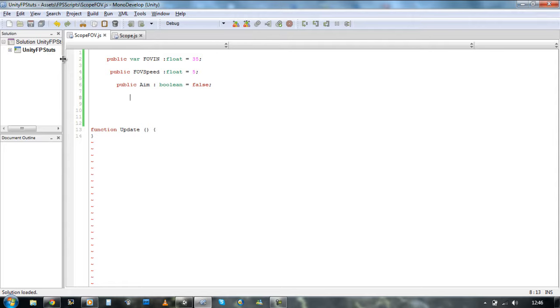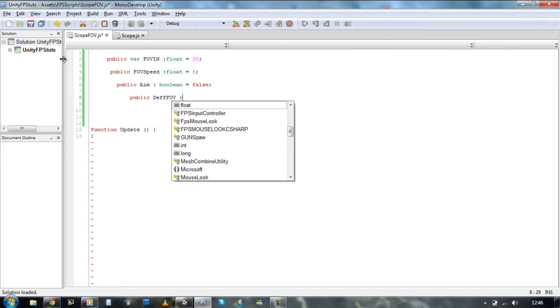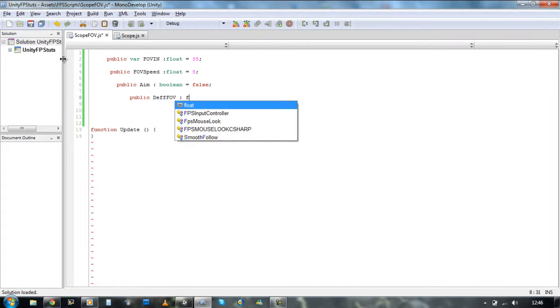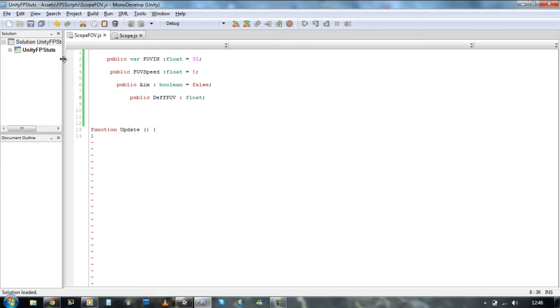It will be explained a bit more when we get into the coding. So I'm just going to call it public var DFOV, default field of view. It's going to be a float, and close it off and save it.